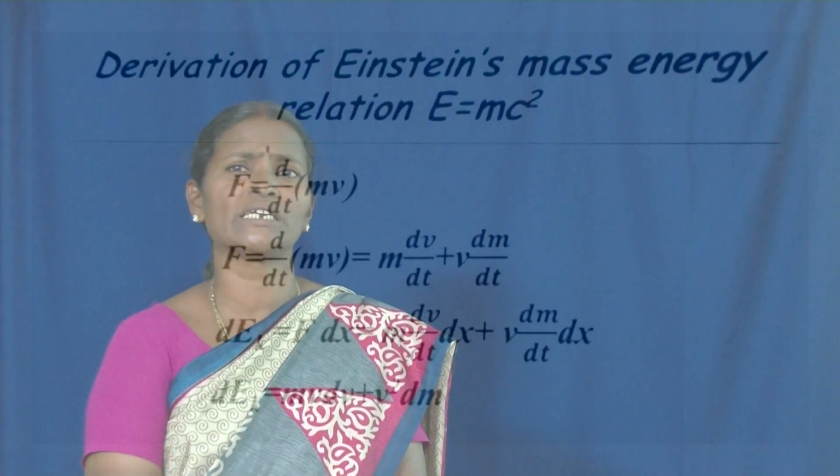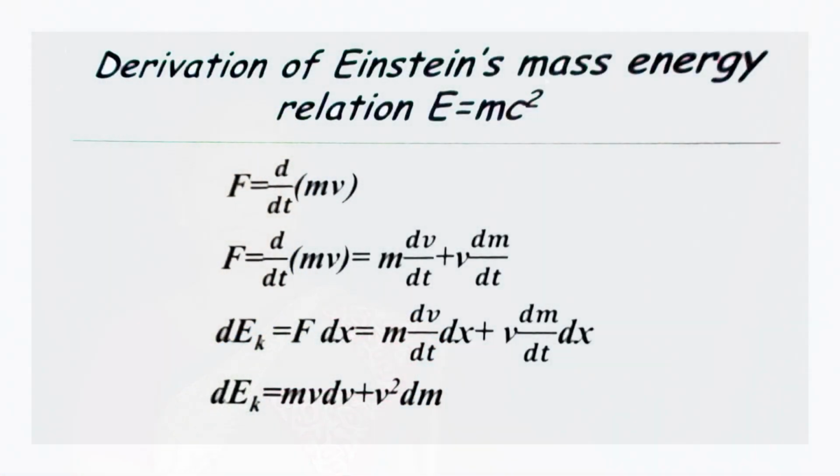The next reaction is nuclear fission, the breaking of a heavy nucleus into smaller nuclei. The mass of the heavy nucleus is greater than the sum of the masses of the light nuclei. Here also the missing mass is converted into energy due to the relation E equal to mc square.